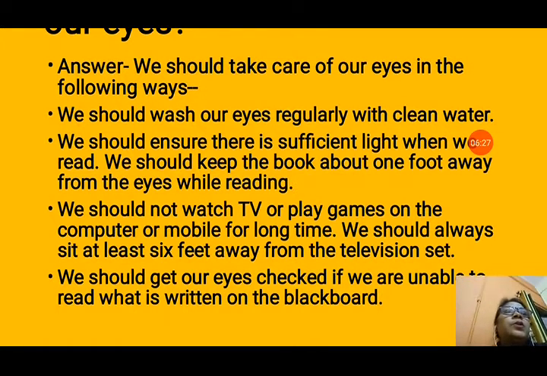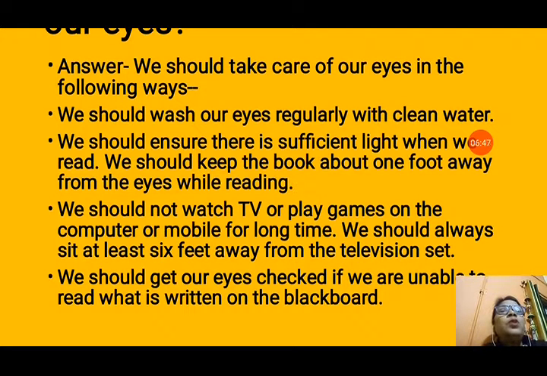In dim light, we should not read, and very bright light is also not good for our eyes. So we should use sufficient light when we read. We should not keep our book or notebook very near to our eyes. There should be a distance of 1 foot at least from our eyes when we are reading.